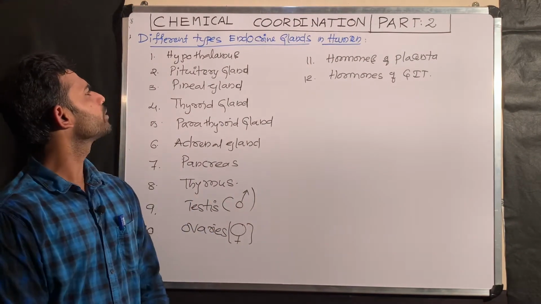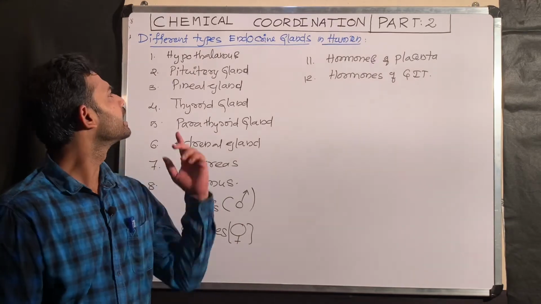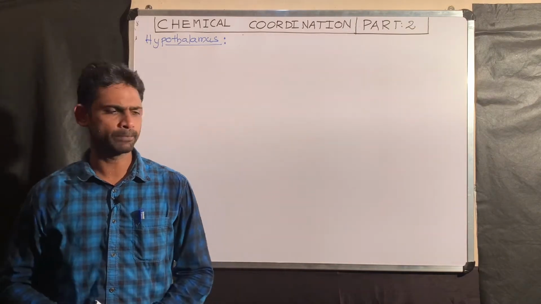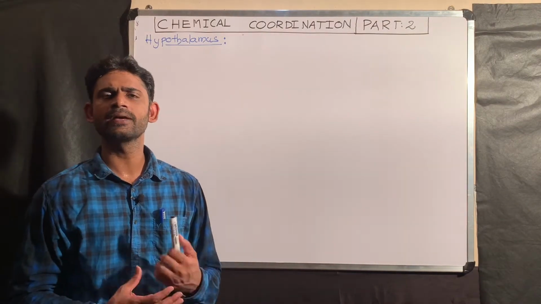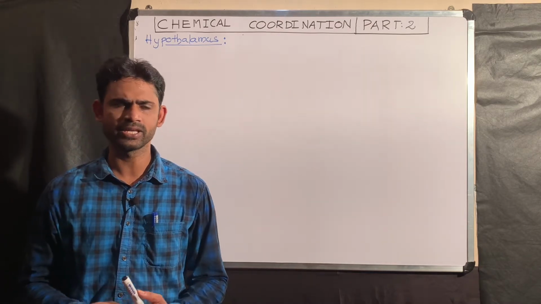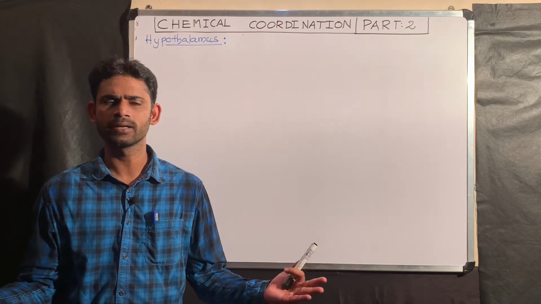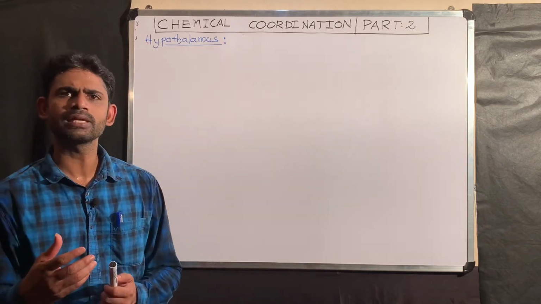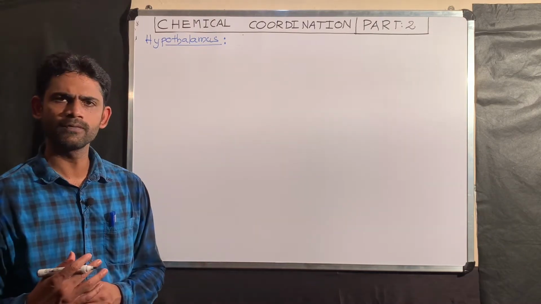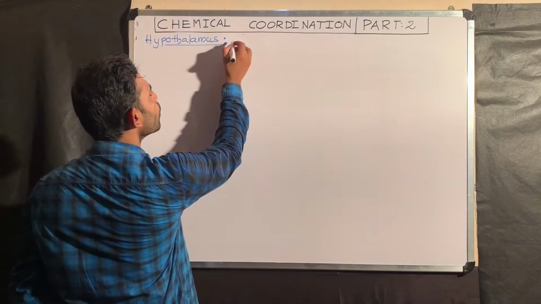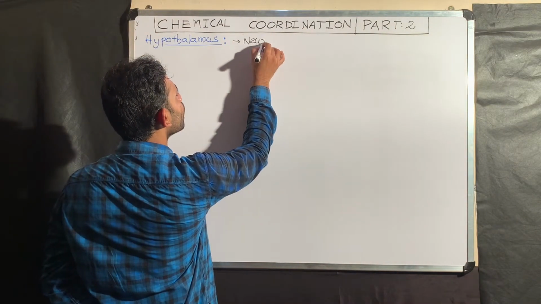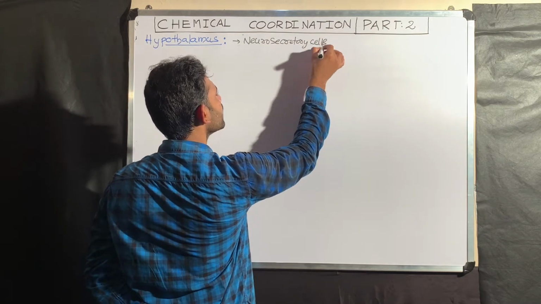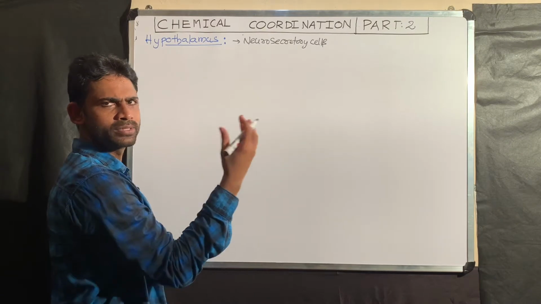Now first I am going to explain about the hormones released by the hypothalamus. As we consider the hypothalamus, it is a part of the brain. It controls so many functions in our body, like thermostat and osmostat. Along with that, some of the neurons in the hypothalamus are responsible for releasing hormones, those are called neurosecretory cells. You can say they are neurons having the ability to secrete hormones.